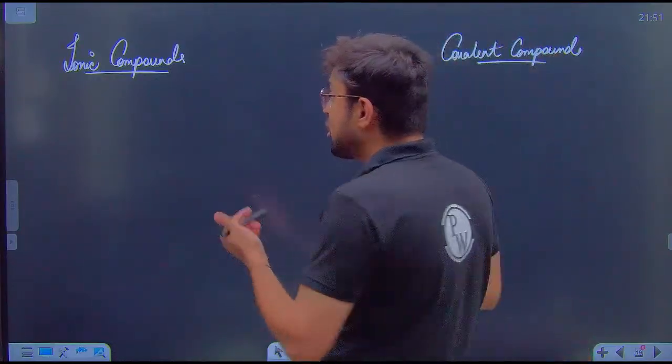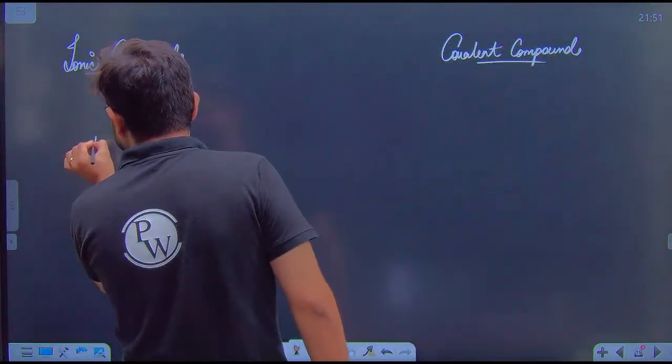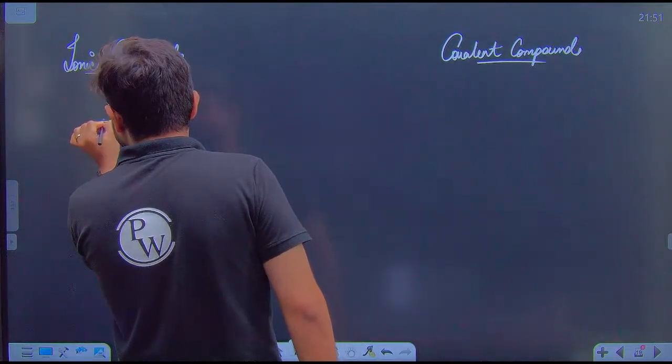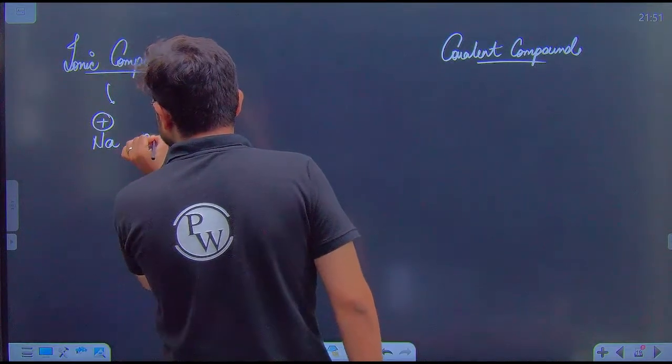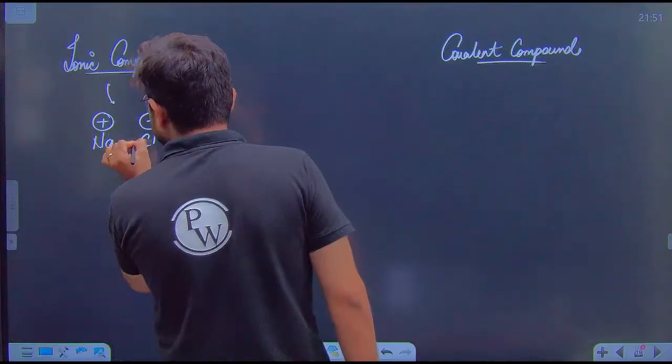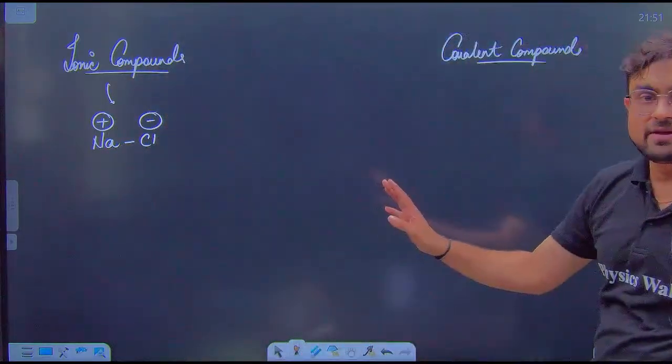So if I talk about ionic compound, I have Na which have completely donated its electron to chlorine, and that's why they have an ionic force in between them. Everyone clear?